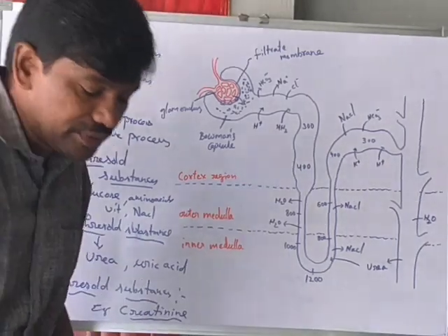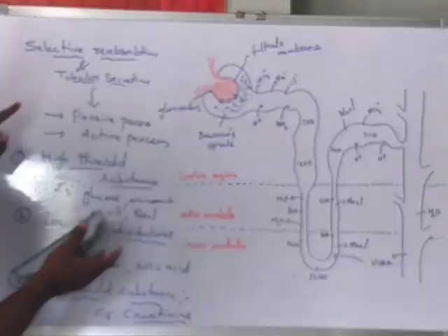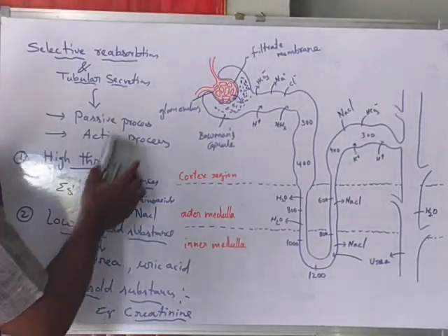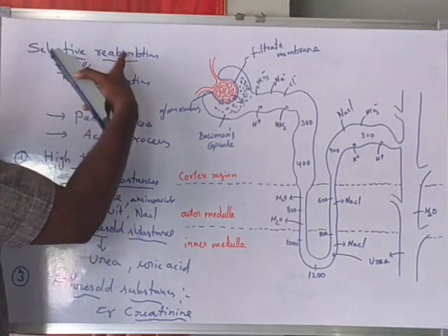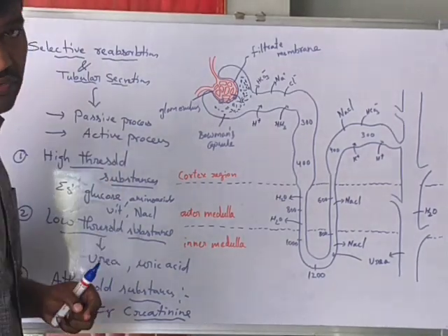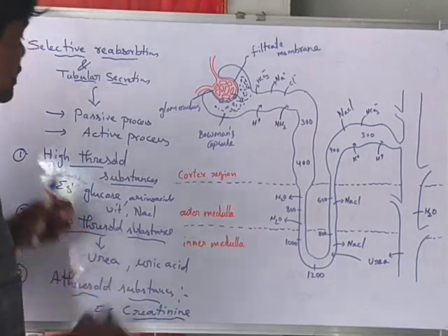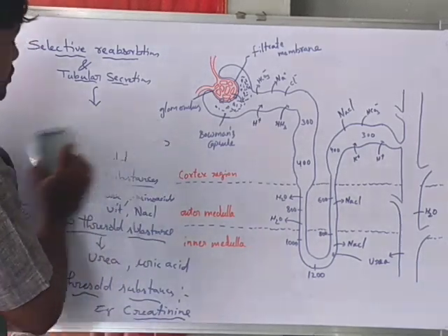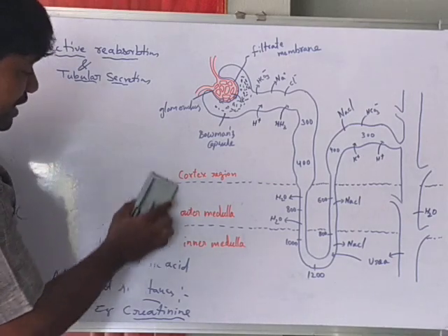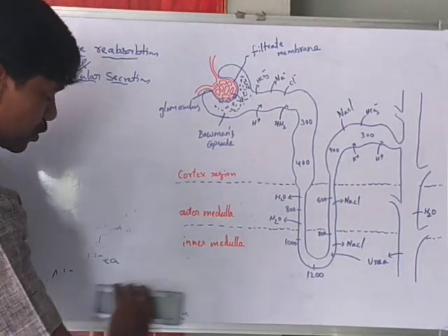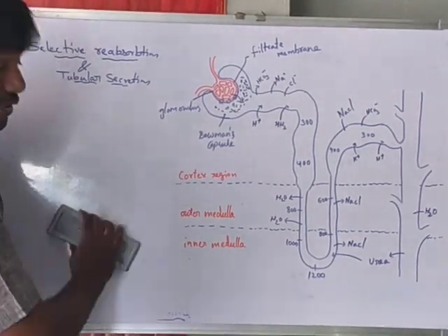Now we learn what tubular secretion is. During the process of selective reabsorption, tubular secretion also takes place. Tubular secretion plays an important role in the formation of urine.